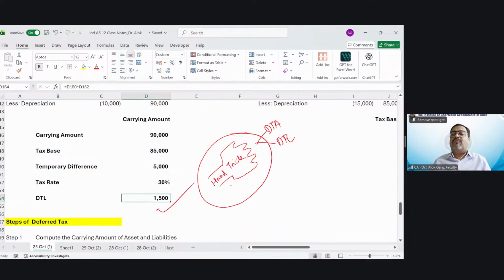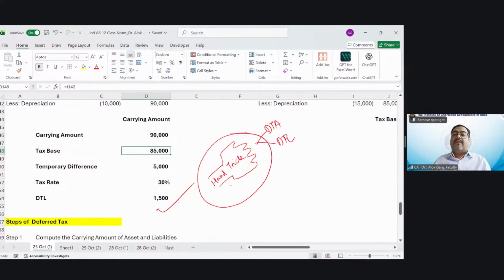Or vice versa. If you have to apply your mind in detail, so friends, your carrying amount is 90,000. Your tax base is 85,000. It means why your income tax balance is lower? It means you have taken additional benefit. If you have taken additional benefit today, tomorrow you are going to take a lower benefit. Means tomorrow you will have a liability. As simple as that. Is that clear, friends?